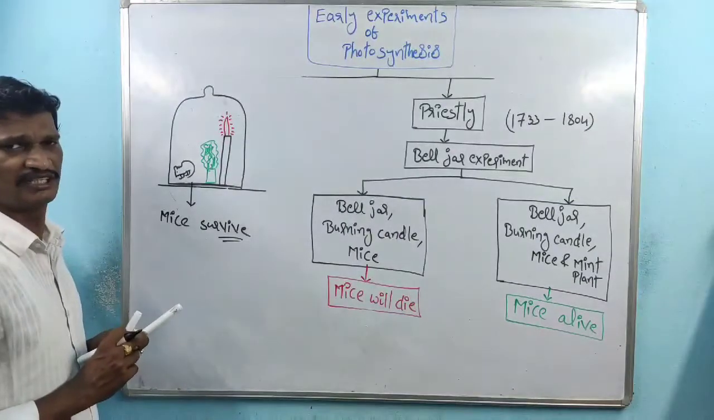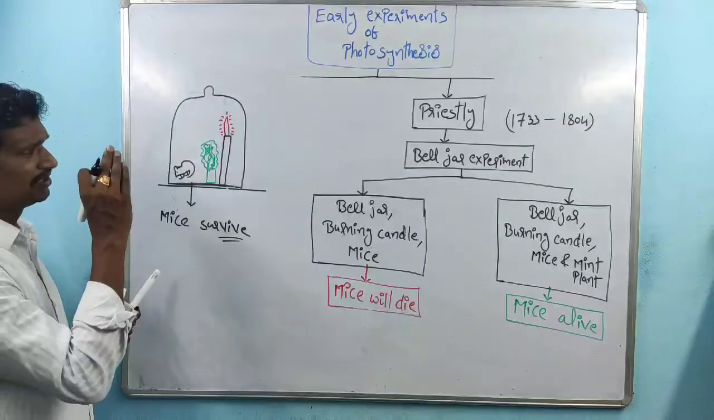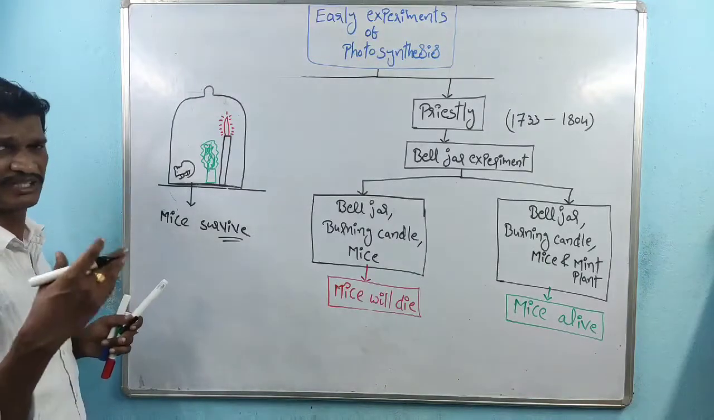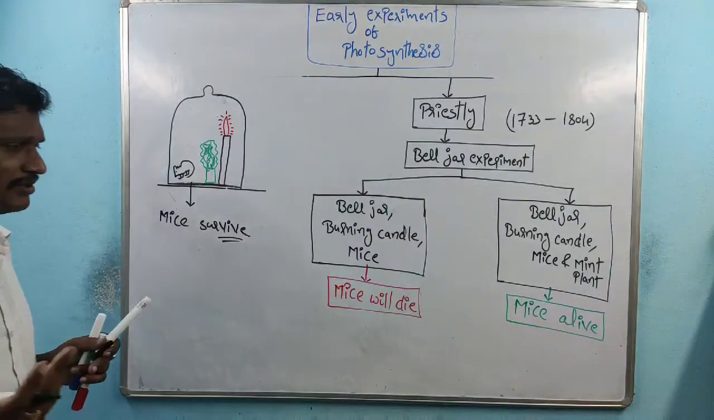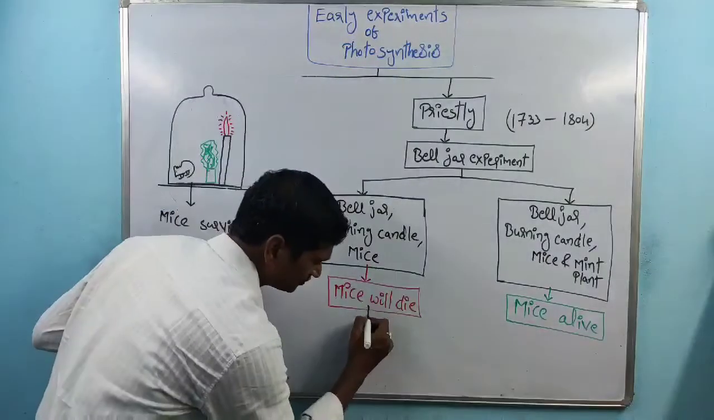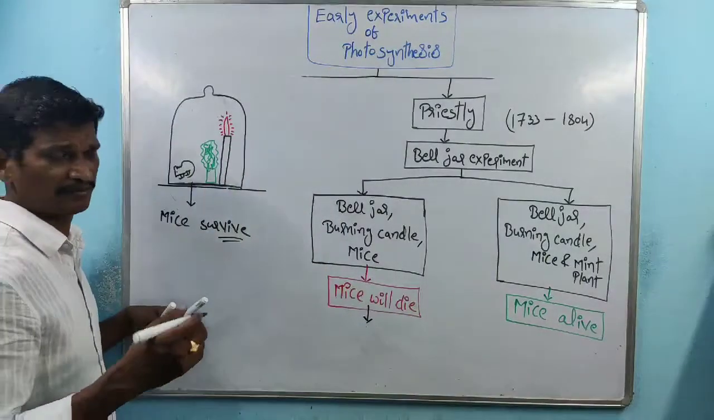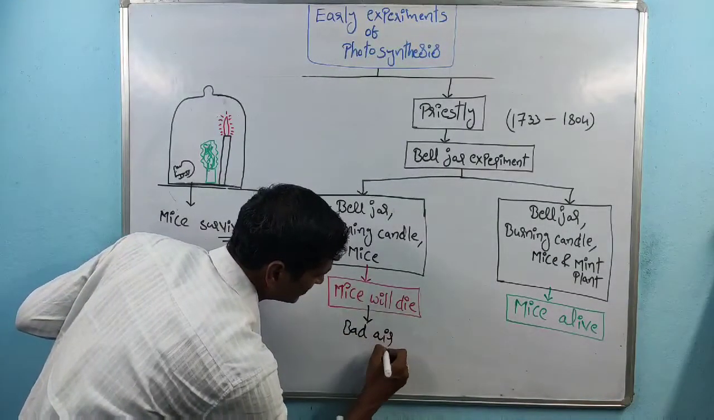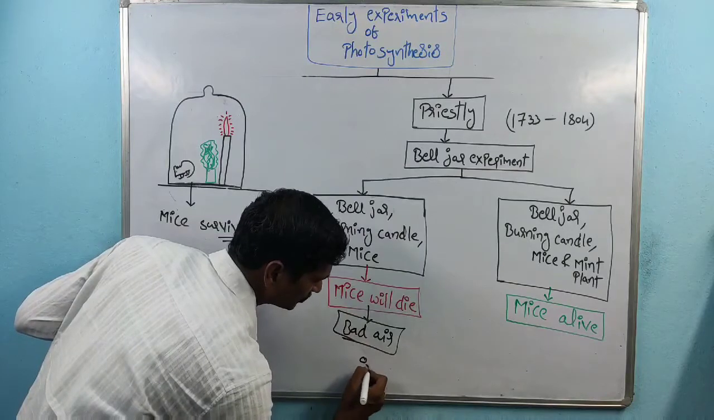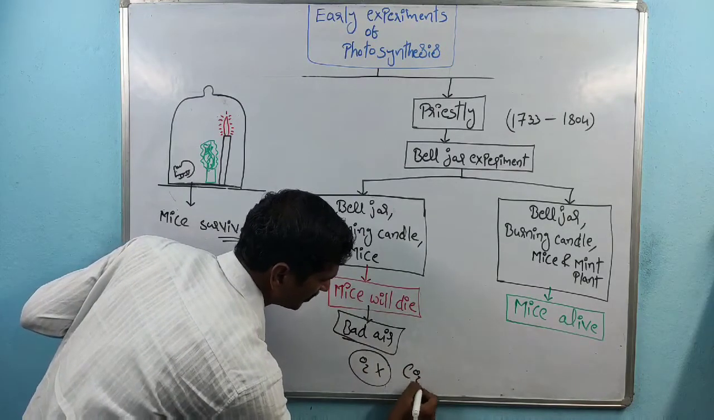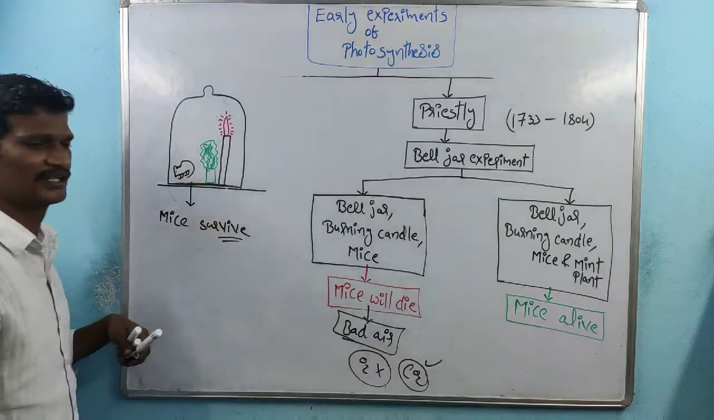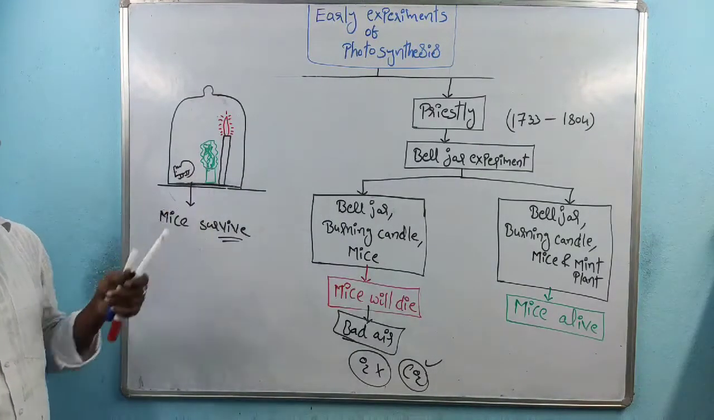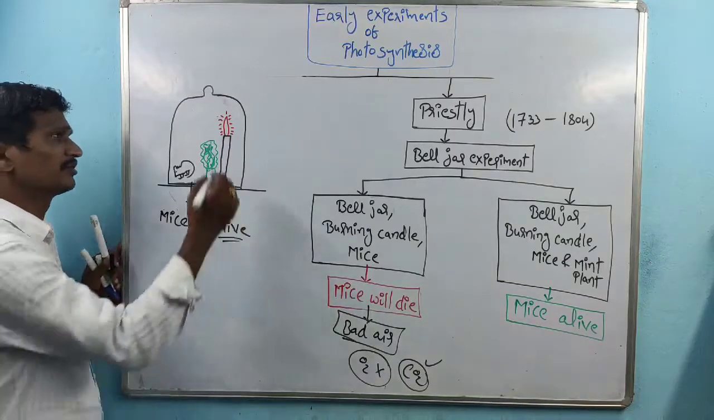Why did the mice die? Remember, once a candle is burning, whatever candles are there, if they are burned, there is bad air. Bad air indicates a lack of oxygen. Oxygen is absent and carbon dioxide is accumulated.